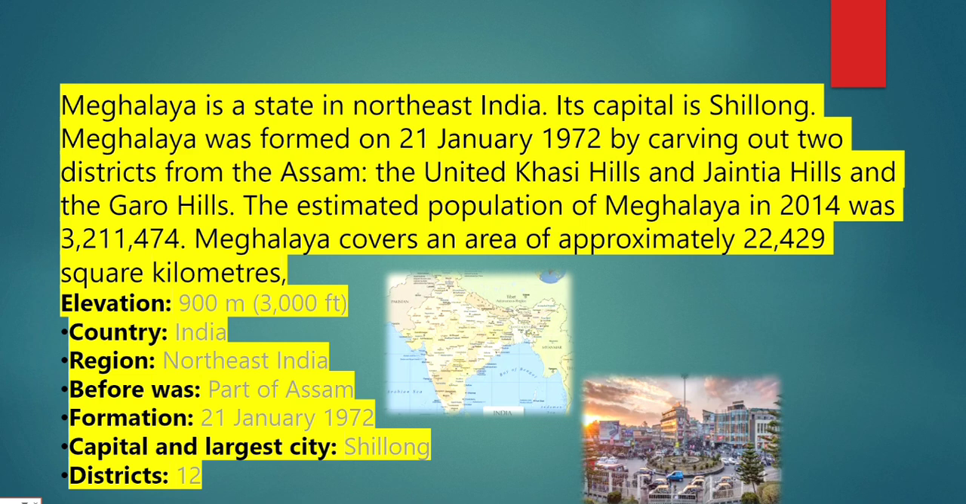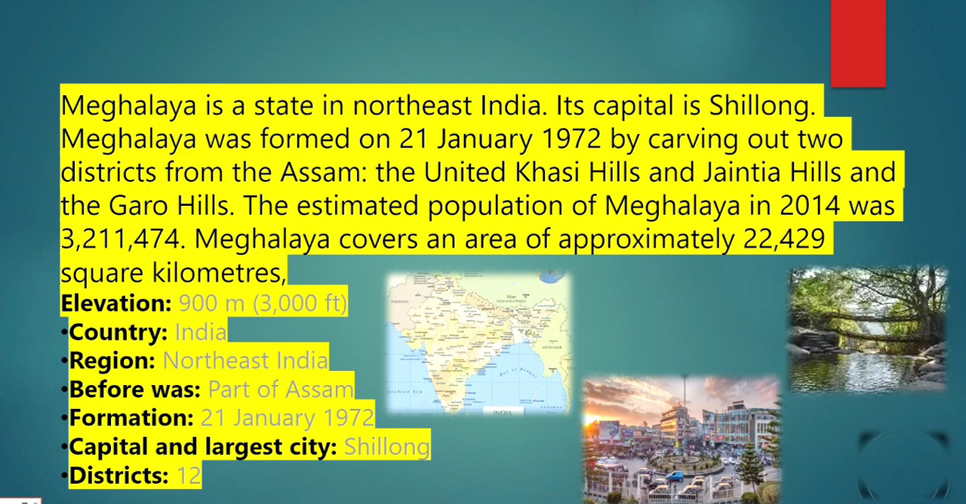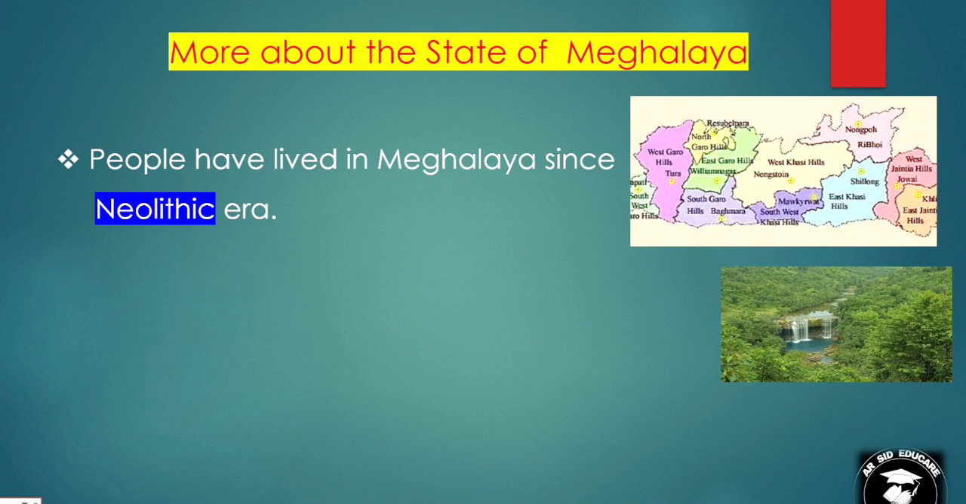Shillong is the capital of Meghalaya, which is also called the Scotland of the East. English is the official language of Meghalaya. Khasi, Jaintia and Garo are the tribes in Meghalaya, and it is a matrilineal society. The estimated population of Meghalaya in 2014 was 32,11,474. Meghalaya covers an area of approximately 22,429 square kilometers.